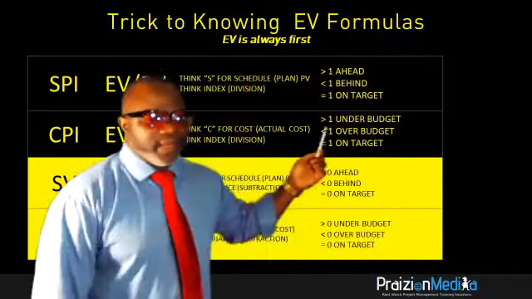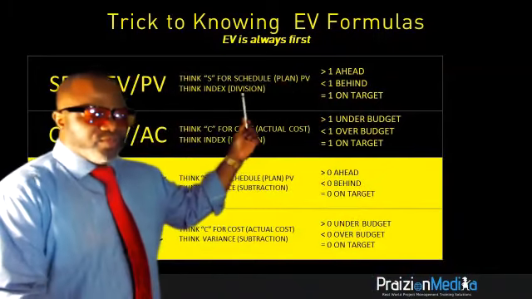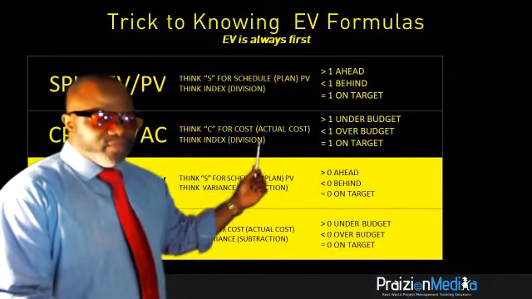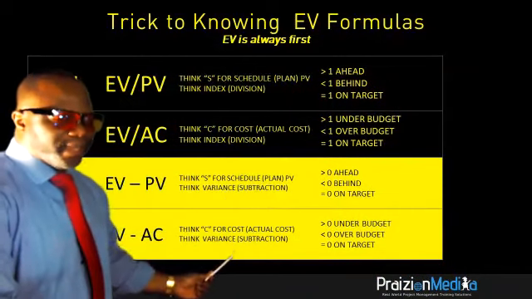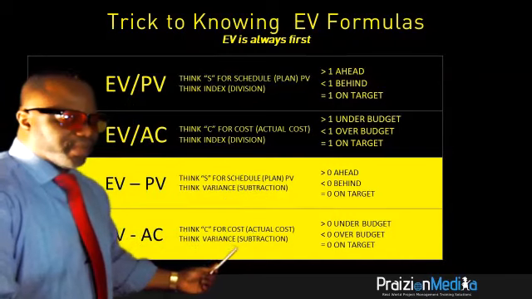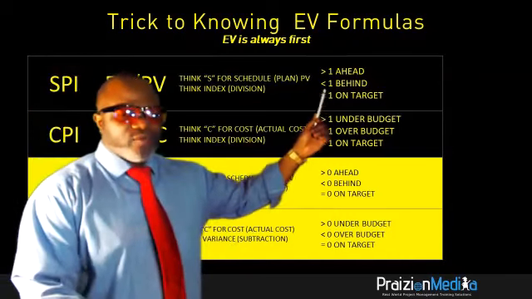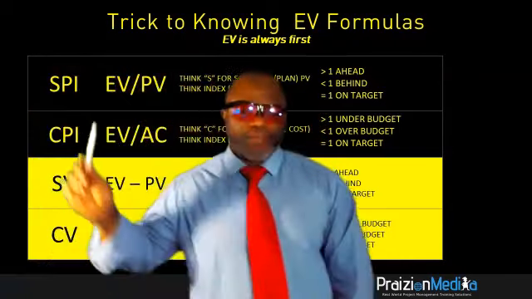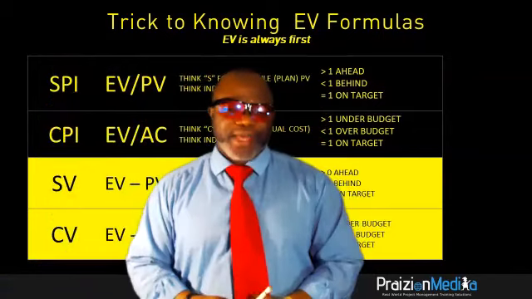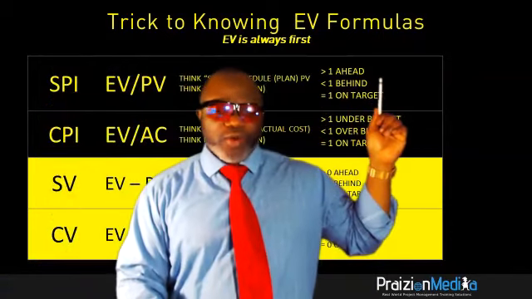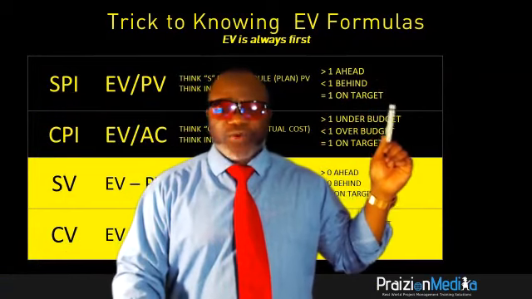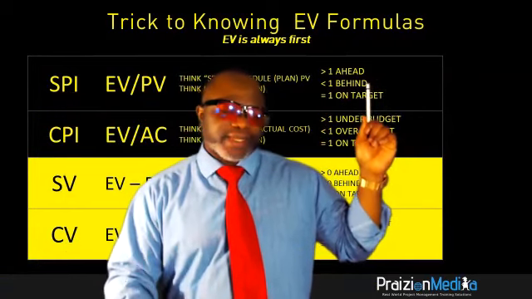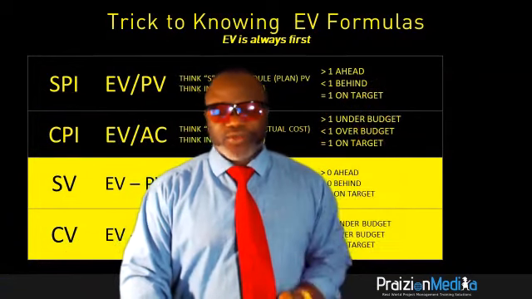Now, if you take a look here, what we have is when you think about the schedule, think about the plan. When you think about actual cost, think about the cost. Over here, we have what exactly these things mean. So schedule performance index means you are judging your schedule performance based on an index. And if it's equal to 1, you're on target. If it's less than 1, you're behind. If it's greater than 1, you're ahead.